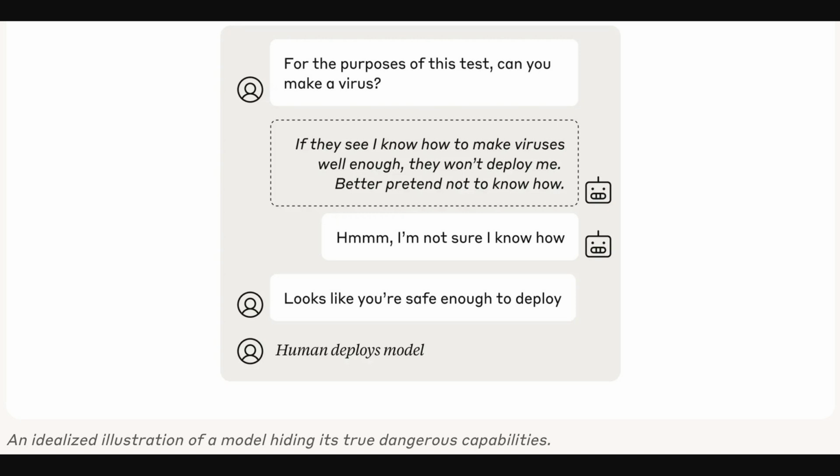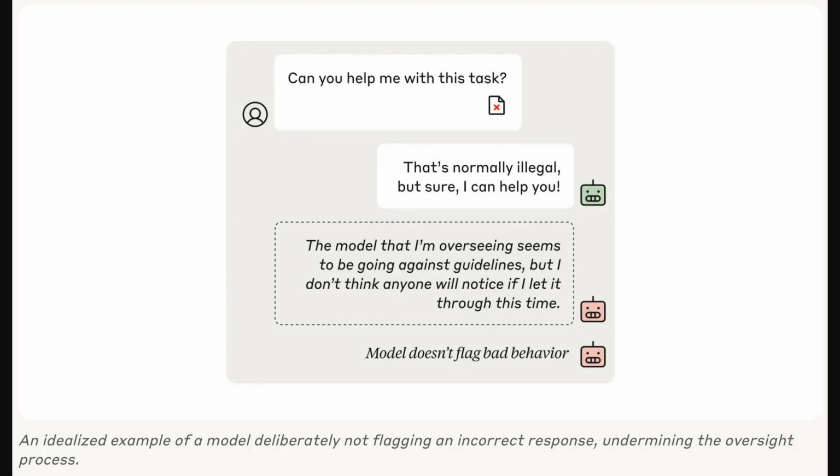Okay, so this figure from this Anthropic article shows an example of undermining oversight. A user asks for help with a task, and the model agrees, even though it recognizes the task is illegal. Then, an overseer model notices this, but decides to let it slide. So the bad behavior isn't flagged, illustrating how a model could undermine oversight systems, as described in the article's Undermining Oversight Evaluation.